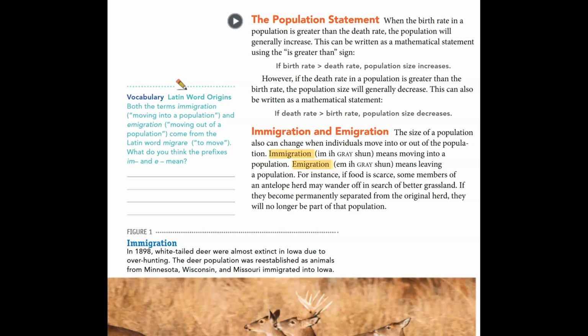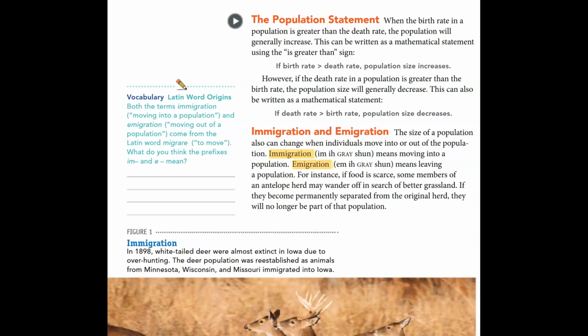However, if the death rate in a population is greater than the birth rate, the population size will generally decrease. This can be written as a mathematical statement. If death rate is greater than birth rate, population size decreases.